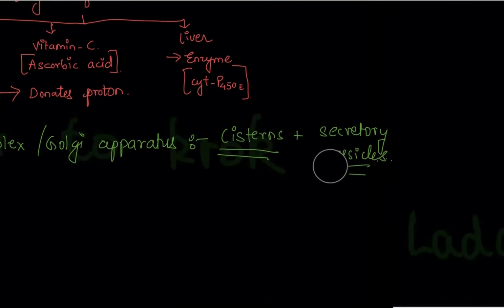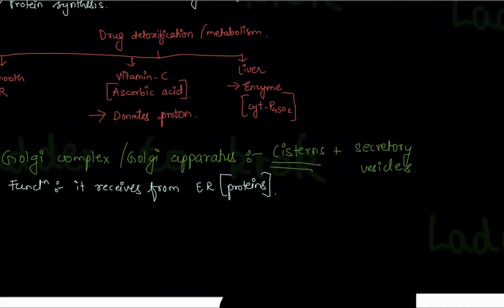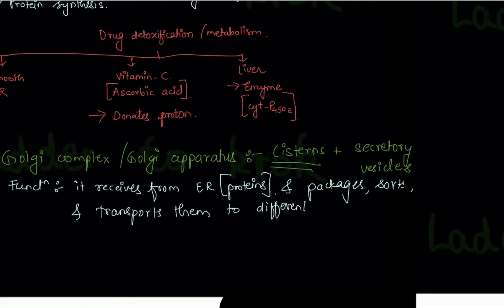Okay. The function of the Golgi apparatus: it receives from endoplasmic reticulum. It receives what? It receives proteins, because what was formed in endoplasmic reticulum? Proteins in rough endoplasmic reticulum, right? So it receives proteins from endoplasmic reticulum and packages, or you can write it sorts, and transports them to different or particular locations.